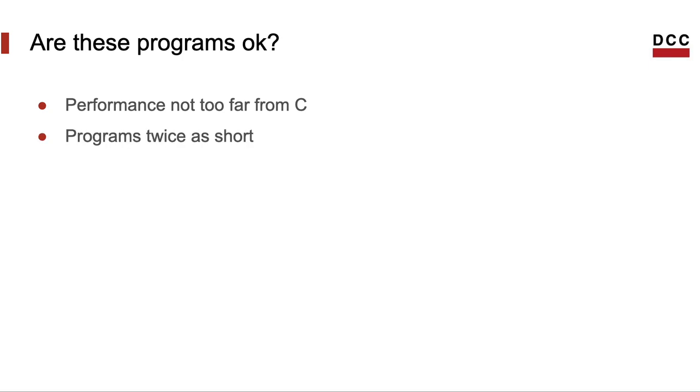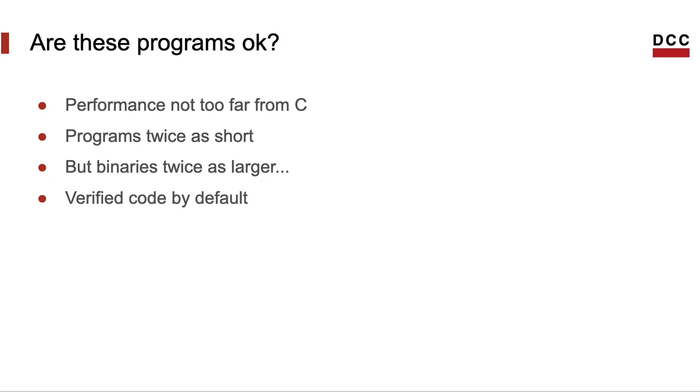And the programs that we write in Elixir are twice as short as the programs that we write in C. Although the binaries are twice as large, Honeycomb still inserts a lot of verification in the program. Remember, we are compiling a dynamically typed programming language, so our binaries are not that small, but they have less than 1 million instructions. Otherwise we would not really be able to compile the code. And mind that the code is verified by default. If it compiles, then it passes the verifier. If it fails, then that's a bug in Honeycomb.